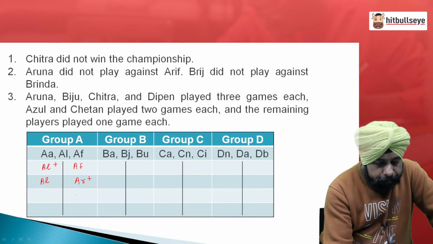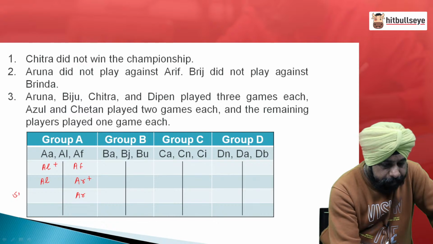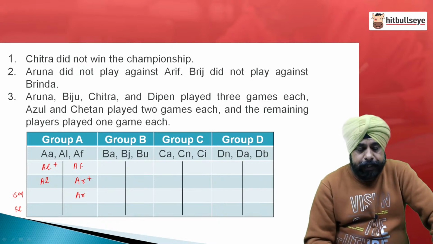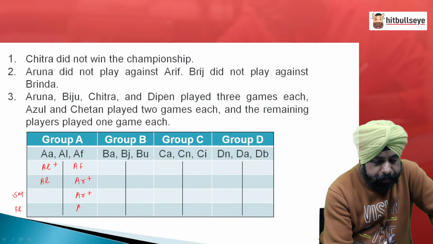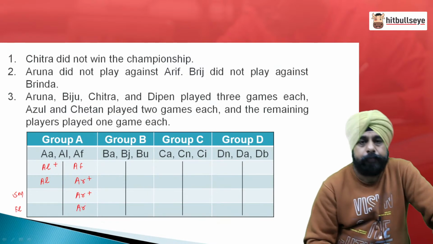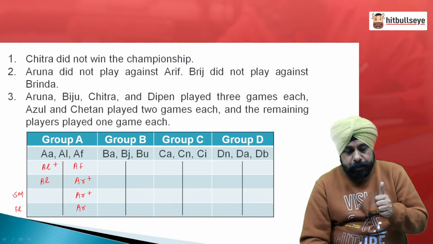Now, Aruna will play the semi-final after that. So, let me write semi-final here. Now, people, because so far this is only Aruna's second game and she has played 3, she must have won it and she is playing the finals. So this is about the first group.